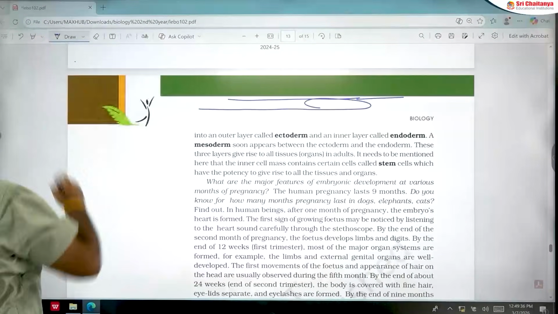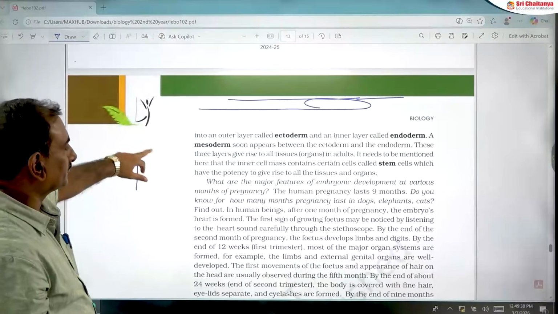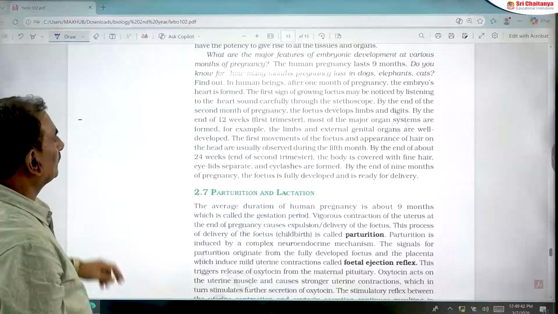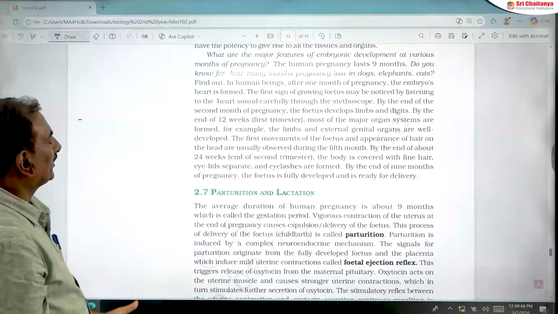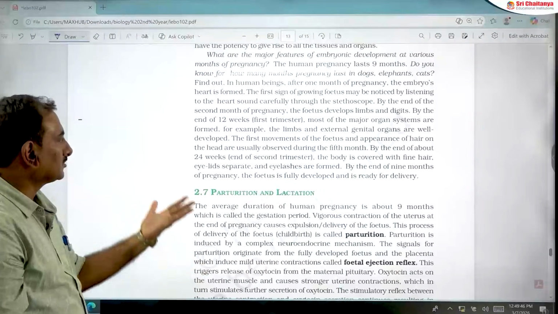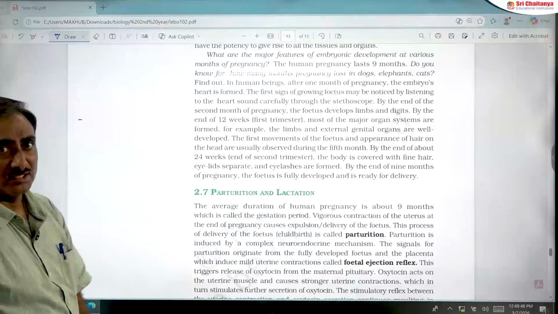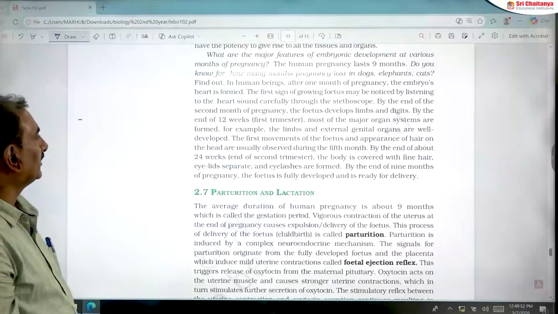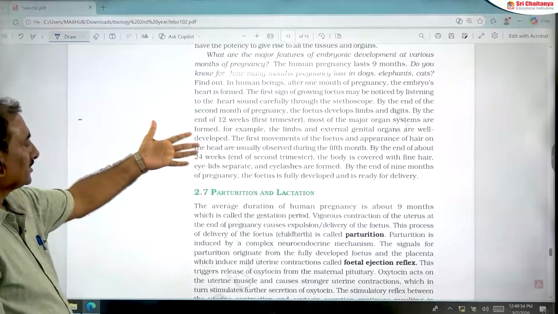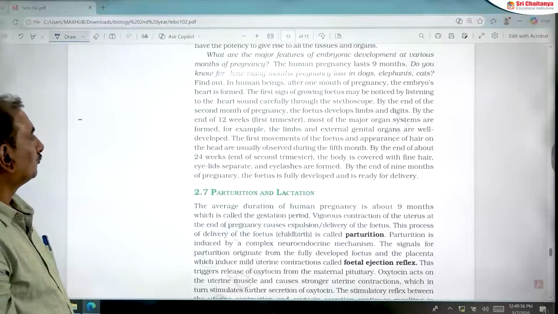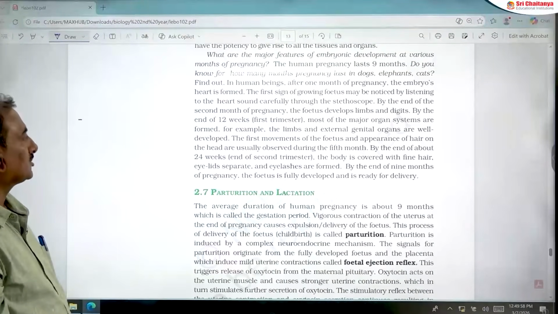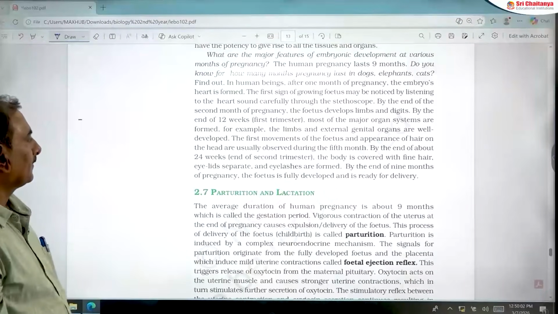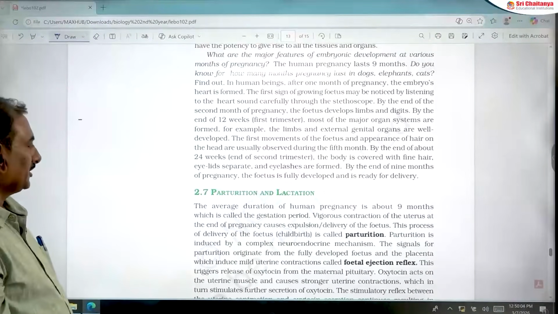Next, the timetable of pregnancy. You should remember the timetable of pregnancy: what happens in the first month, second month, third month. By the end of the first month, the heart is formed. By the end of the second month, the limbs and digits are formed. By the end of the third month, that is by the end of 12 weeks, the first trimester, major organ systems are formed. First movements of the fetus are in the 5th month. So all these are very important.